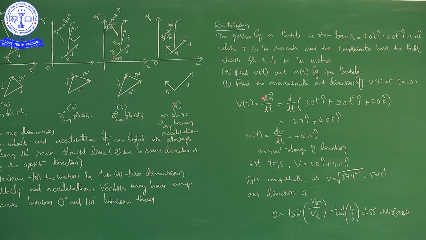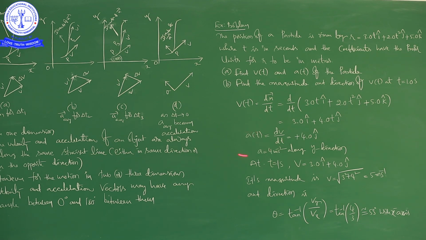So, velocity v is equal to, you know very well, rate of change of displacement, dr bar by dt, that is equal to d by dt of the position vector. So, you have to differentiate, right. Here it will become 3.0 i cap plus 4.0 t j cap, and the constant term will be 0, because if you differentiate a constant, it will give us 0. So, the resultant will be 3.0 i cap plus 4.0 t j cap.